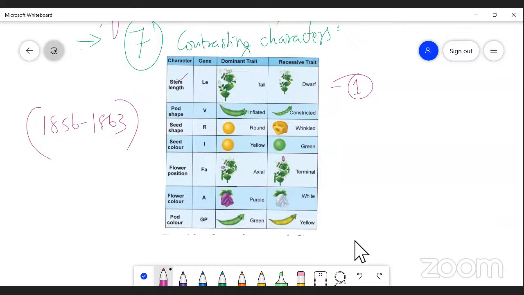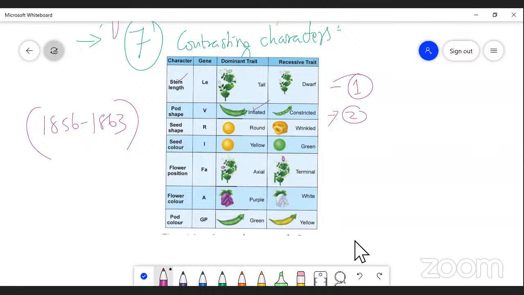Second one, the pod shape. The shape of the pod was considered by Mendel. One is inflated, which is the dominant one, and the second one is constricted. While crossing inflated with constricted, F1 will definitely be inflated. So this is the second contrasting character taken by Mendel.